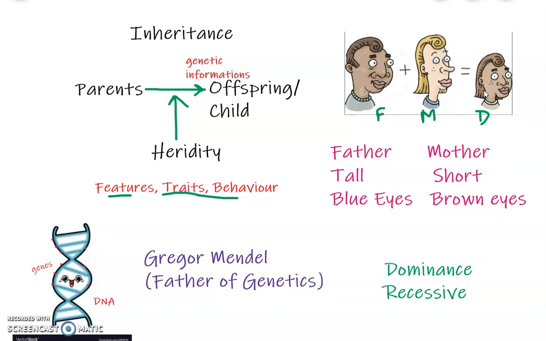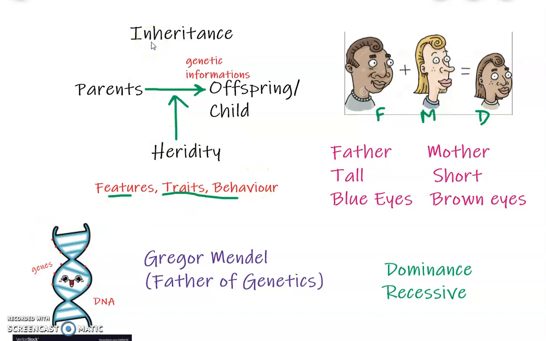Whenever some relatives or friends or guests come to your home, they may tell you that you are just like your father or you are just like your mother. So how are you like your parents? Because they have transferred, they have shared some of their features and traits to you. Behavior means any activity, like anger. If one of the parents has a bad temper, you also have a bad temper. Sometimes you may have heard your mother telling you that you are just like your father. So this is an example of behavior. This process is known as heredity.